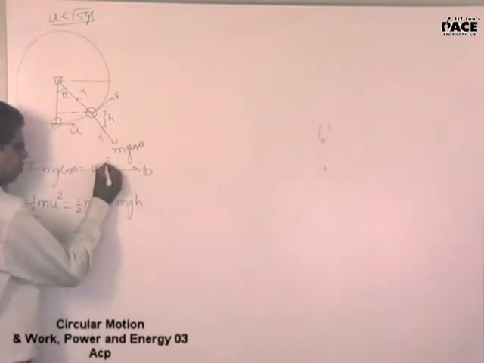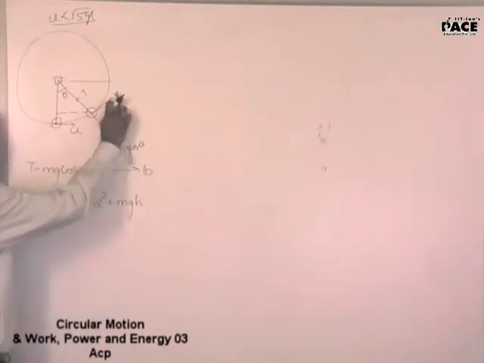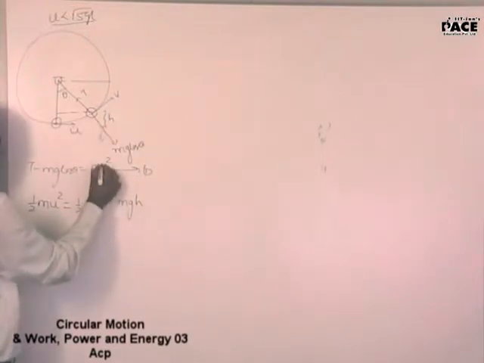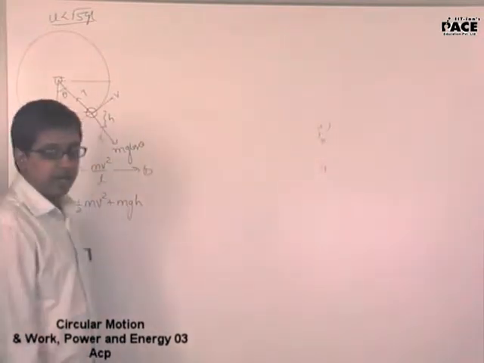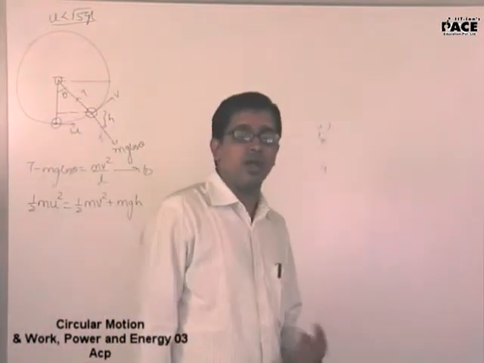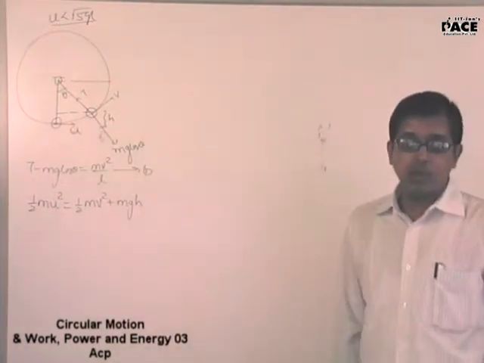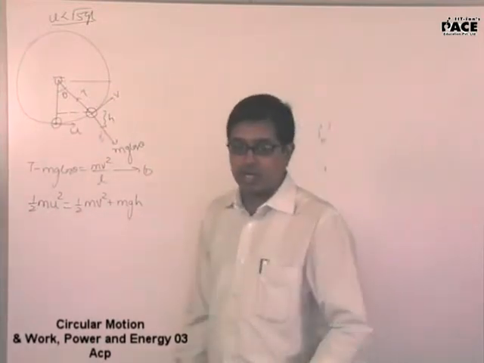This V is the velocity at this particular point. Right? The initial velocity you have given is U. The kinetic energy here is half mv square. The height to which it goes is h. Now I am interested to find out at what height will the velocity become zero and at what height will the tension become zero, and which will happen first. Depending on that we will analyze the motion in a vertical circle.